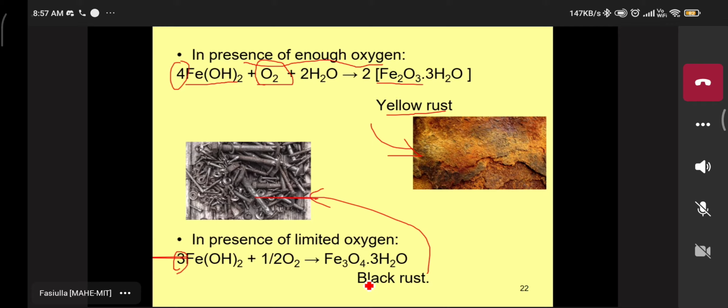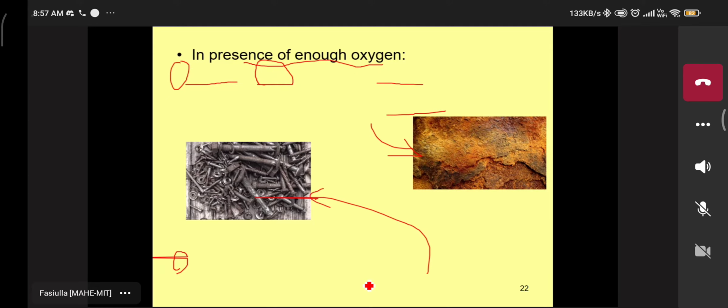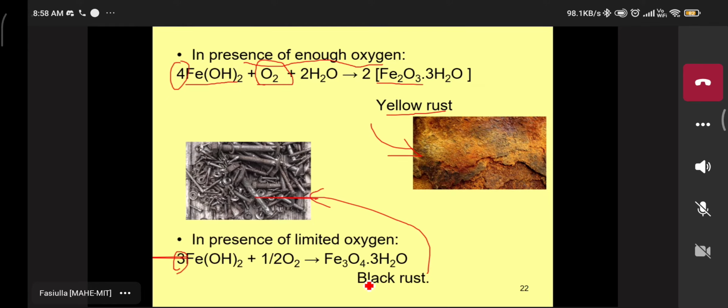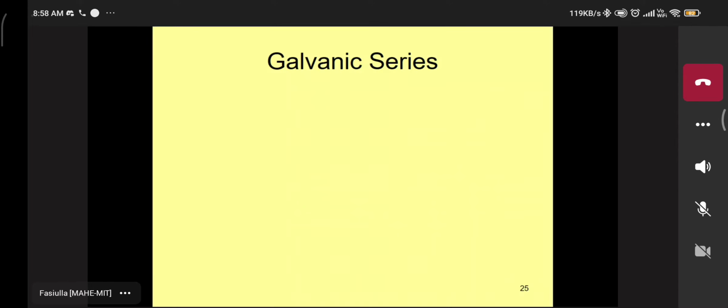Ferrous and ferric. What do you mean by ferrous and ferric? Yes, Fe2+ and Fe3+. Very good. See that here, the product has ferrous, Fe2+, and here Fe3+, ferric. First oxidation state you get Fe2+, second oxidation state you get Fe3+.